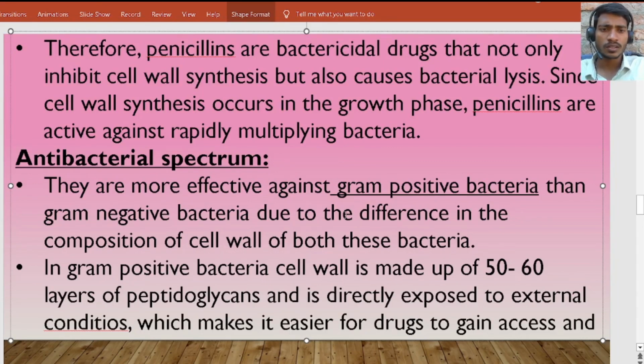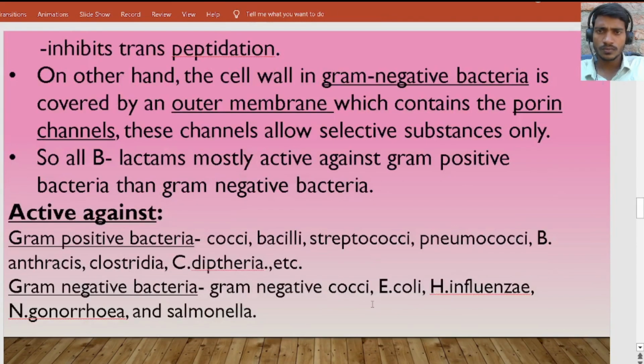But in gram negative bacteria, there are only one or two layers of peptidoglycan, and also, we can see here, gram negative bacteria are covered by an outer membrane which contains porin channels.